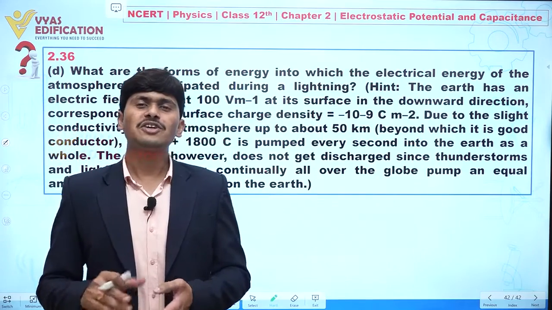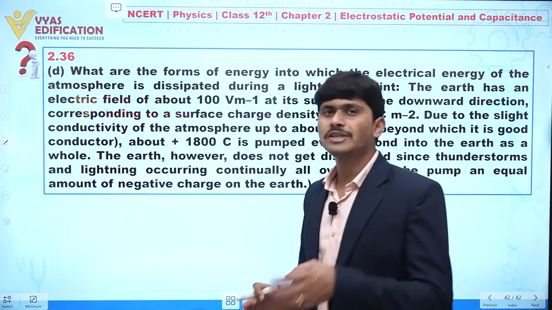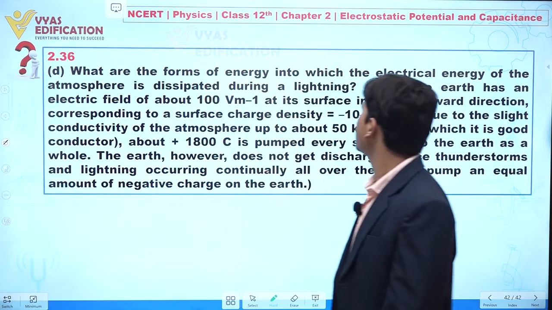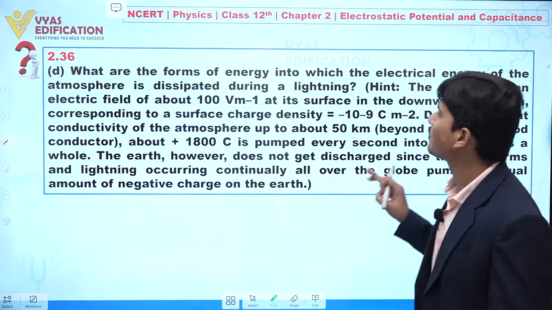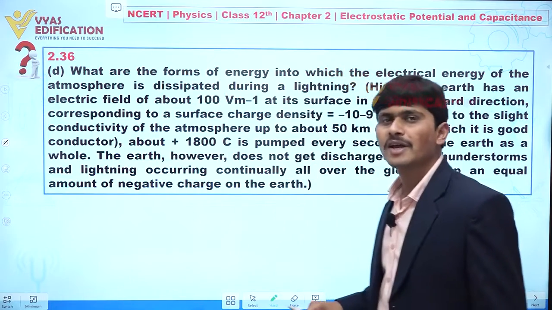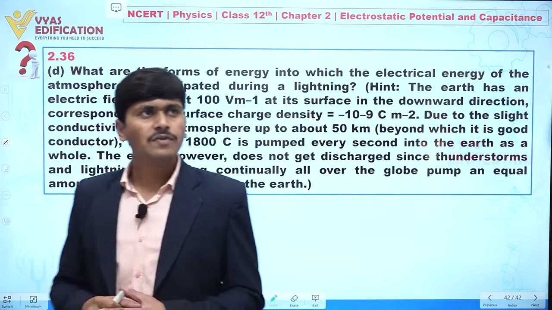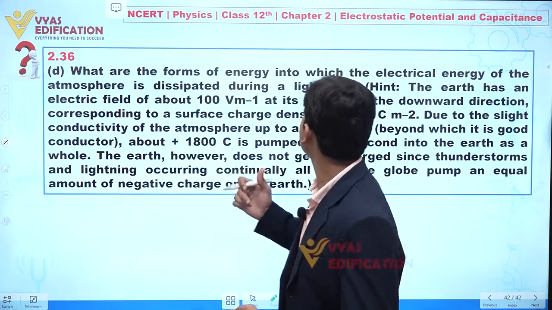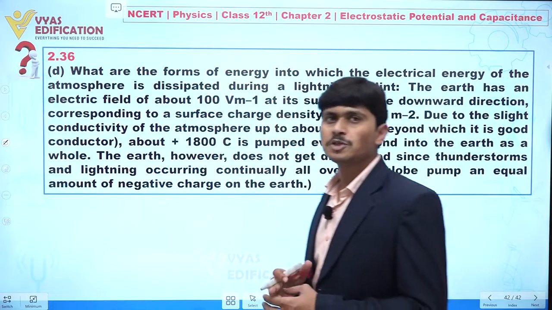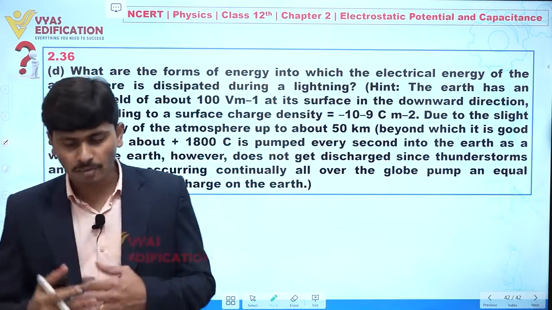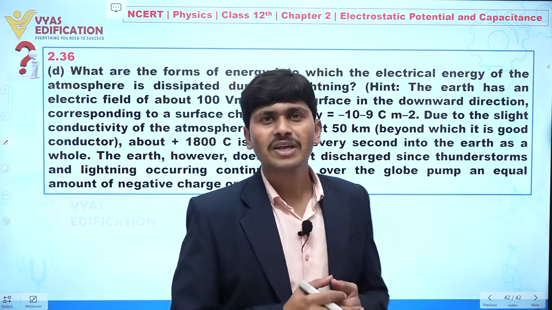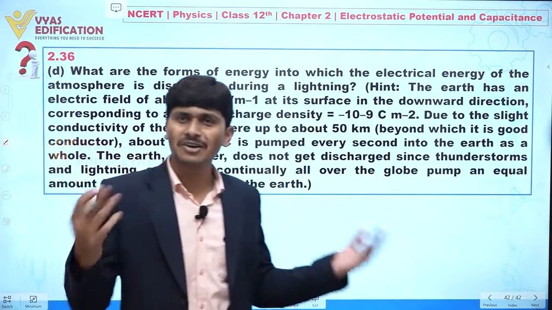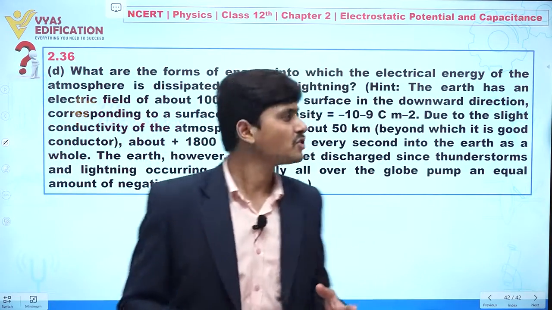Now dear student, we are going to discuss question 2.36 part D. In this question it is given: what are the forms of energy into which the electric energy of the atmosphere is dissipated during lightning? During lightning, the electric energy of the atmosphere is dissipated in the form of light energy, heat energy and sound energy. Clear? Very simple question.